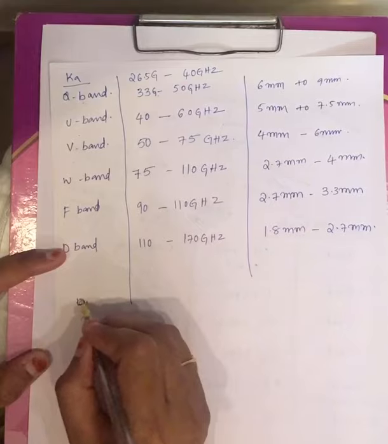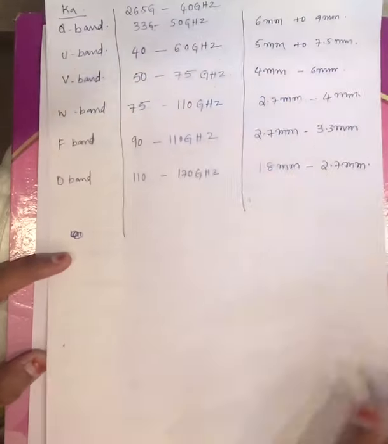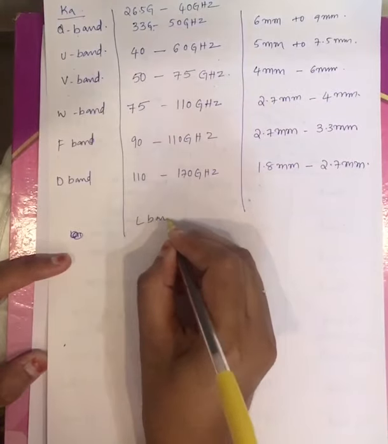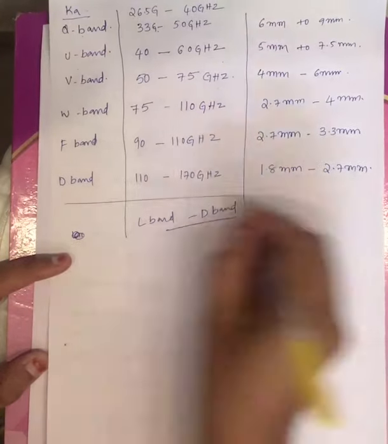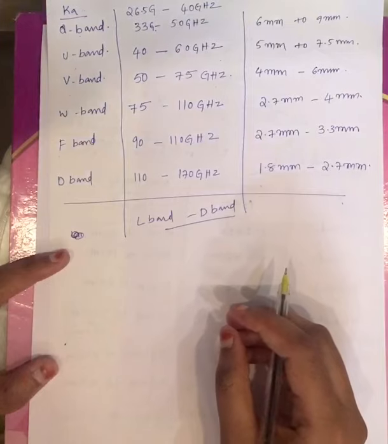Now these are the different microwave bands, starting from L band and ending with D band. These are nothing but letters only.